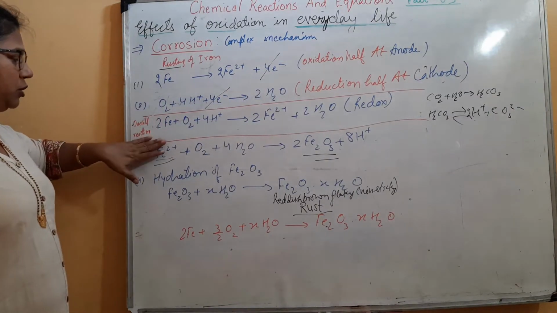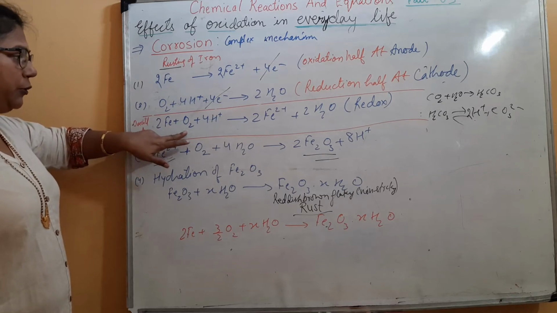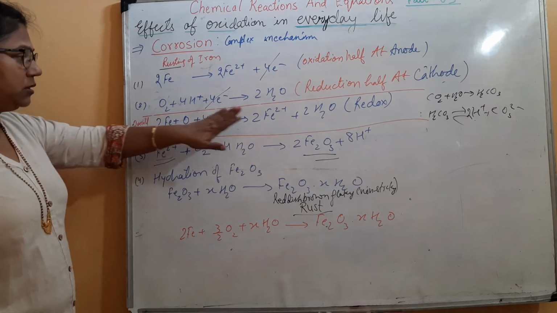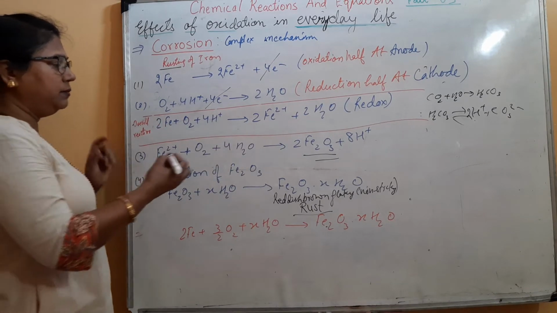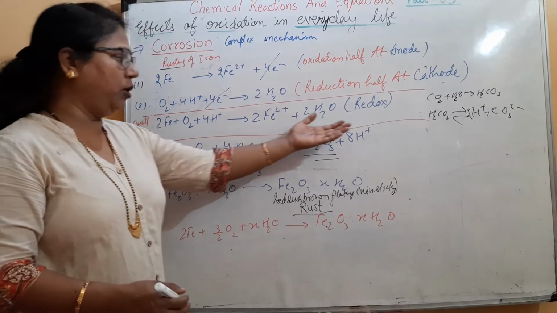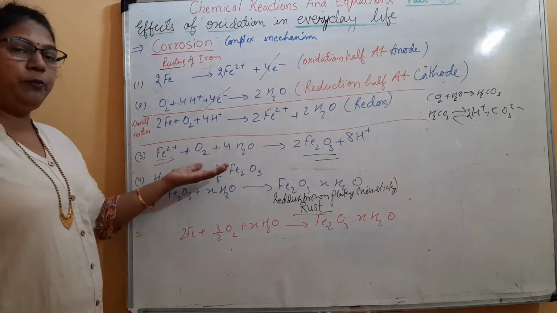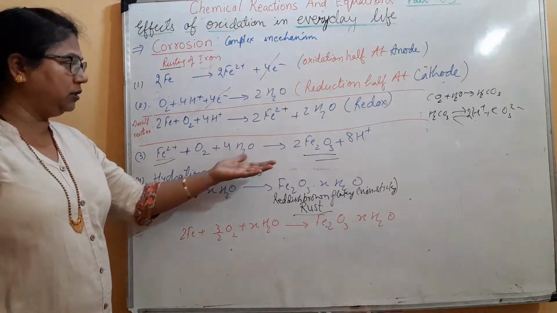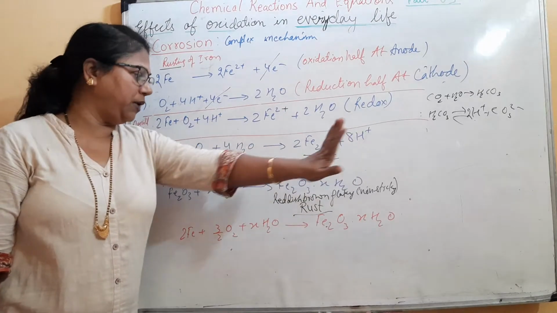The overall reaction is that iron is oxidized, whereas oxygen is reduced in the presence of H plus to form 2Fe2 plus, that is 2 atoms of ferrous, and 2 water molecules. This ferrous further gets oxidized due to the presence of dissolved oxygen in water to form ferric oxide with the further production of H plus.